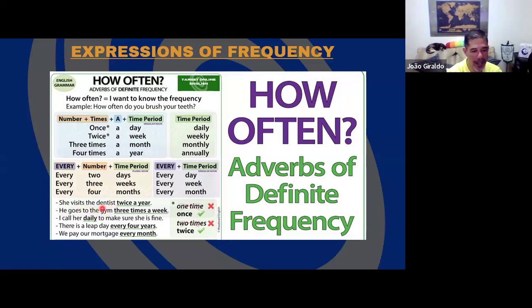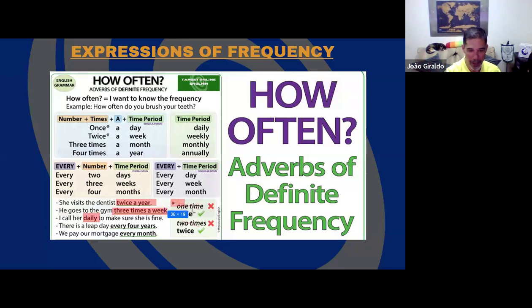She visits the dentist twice a year. Here is the expression of frequency. Okay, twice a year, 3 times a week. Okay, but it's possible to use it here too. I call her daily to make sure she's fine. It's possible. It's more common to use it at the end, but it's not 100% obligatory. Okay?